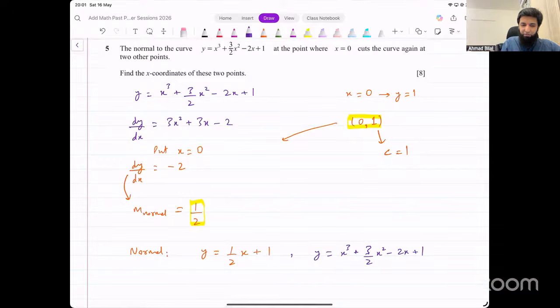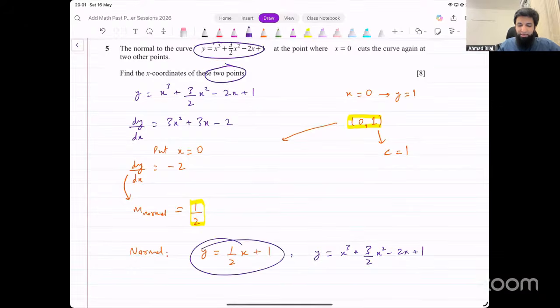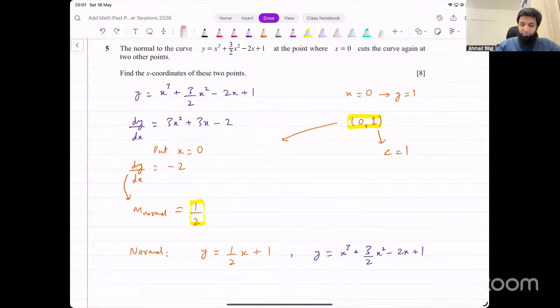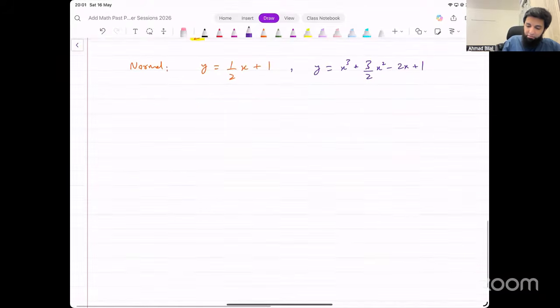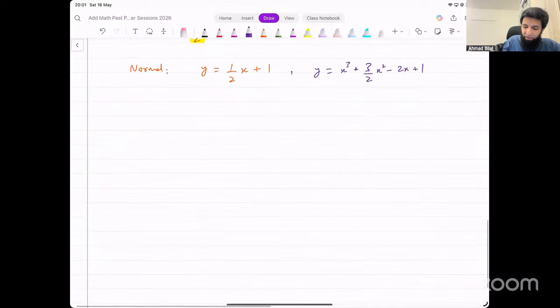So we have the equation of the normal, we have the equation of this curve as well. We want to figure out the points where this curve and the normal intersect each other again. So we solve their equations simultaneously. When we equate them, that gives us x cubed plus 3 over 2 x squared minus 2x plus 1 equals half x plus 1.